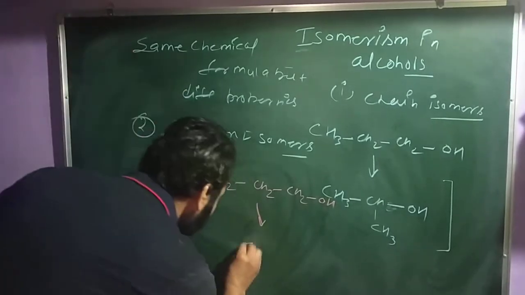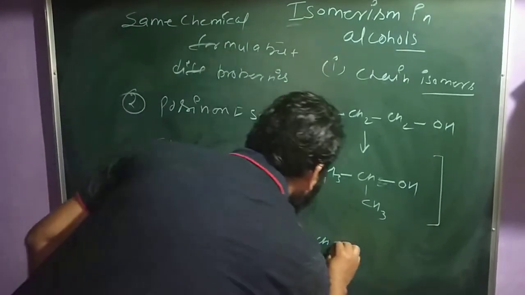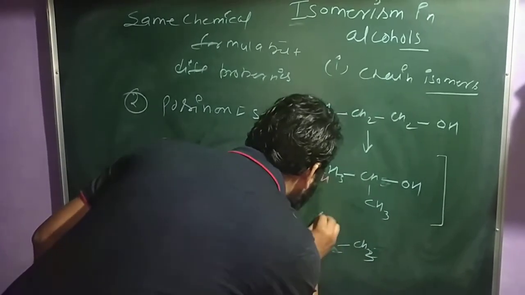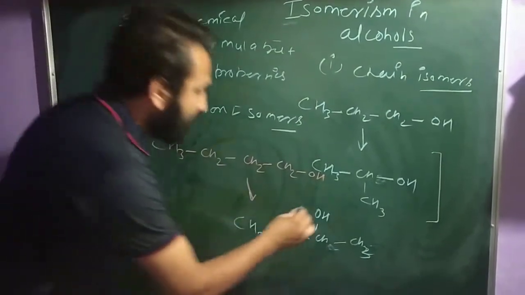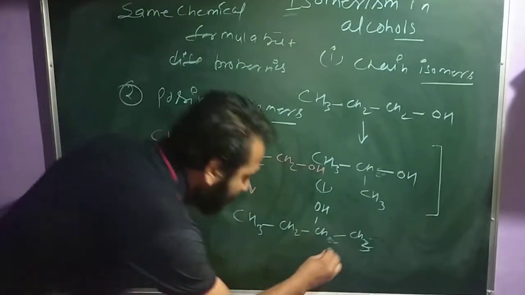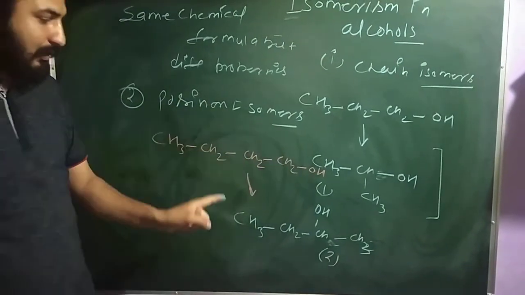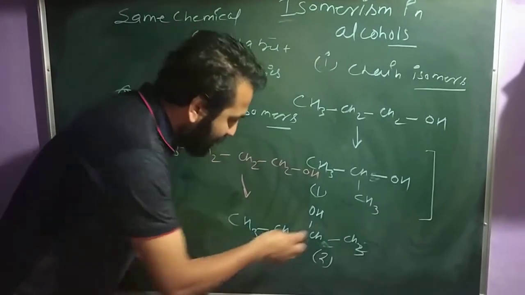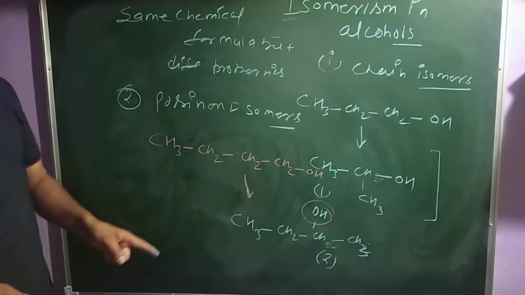How? You have the CH3, this CH2, CH2, CH2. Now this comes CH3 and here comes the OH. Here the position of alcohol is 1, but here the position of alcohol is second. This is called 1-butanol, and here is meth, eth, prop, but, 2-butanol. That means the position of this OH group is at the second carbon. So this is called position isomers.